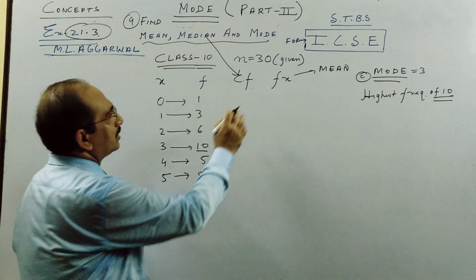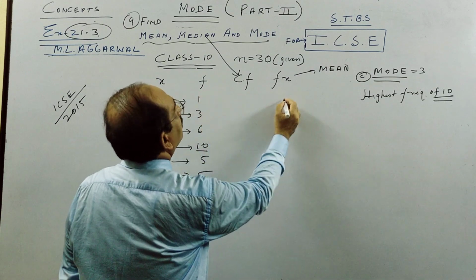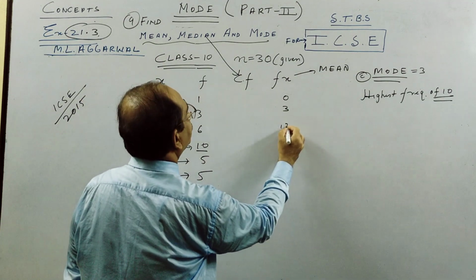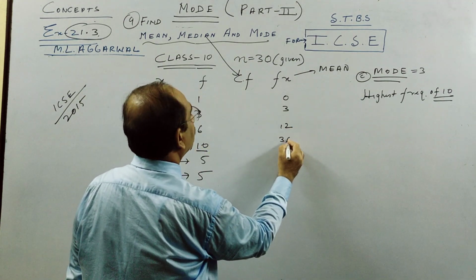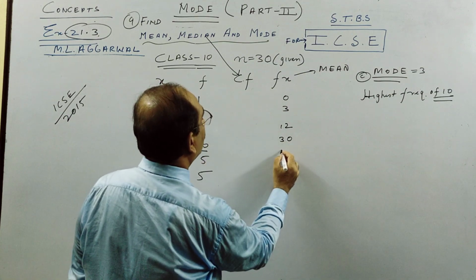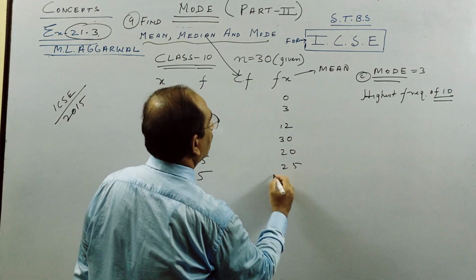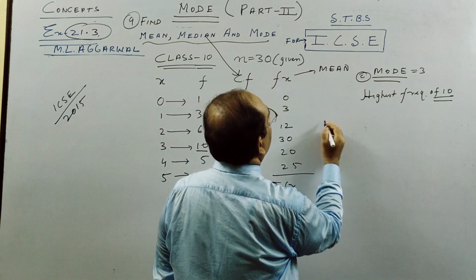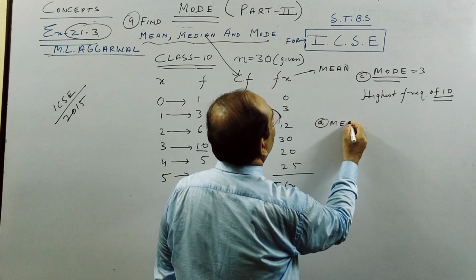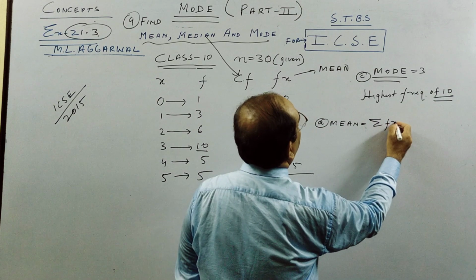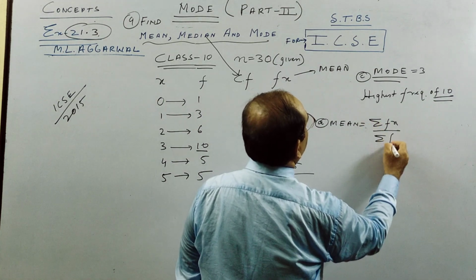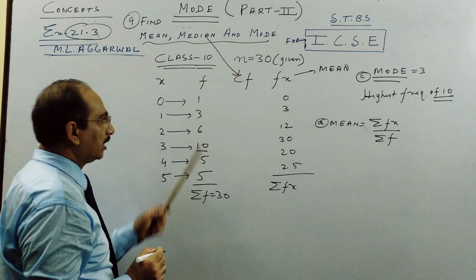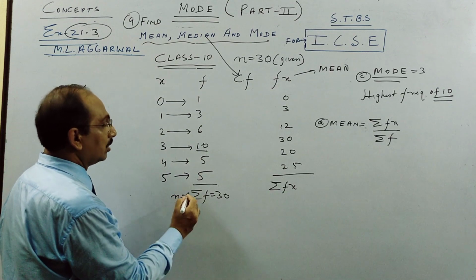Next we move on to mean. So mean, let us see, this we multiply. This is 0, this is 3, 2 6s are 12, 3 10s are 30, 4 5s are 20, and 5 5s are 25. So this is called fx. So our mean, children, is equal to summation of fx by summation of f. This is summation of f, which is 30, given. You can check when you add. This is 30, this is also sometimes called n.